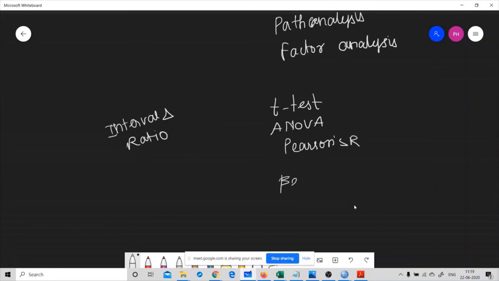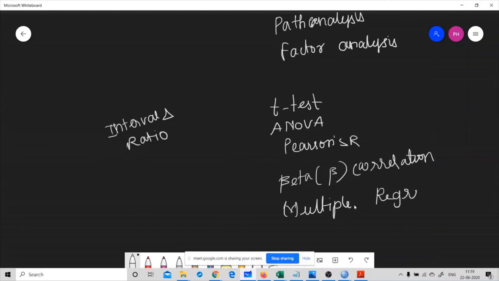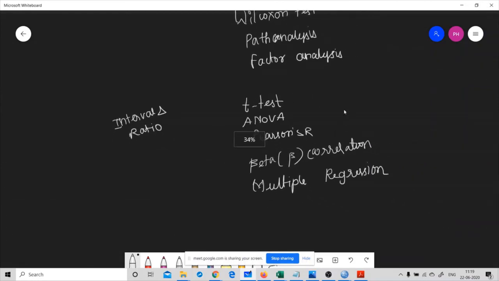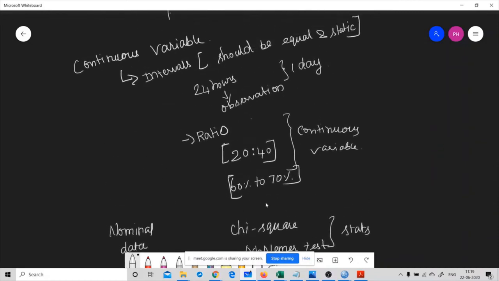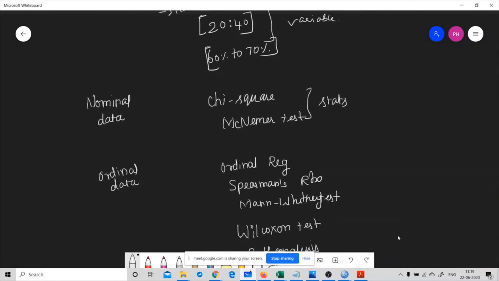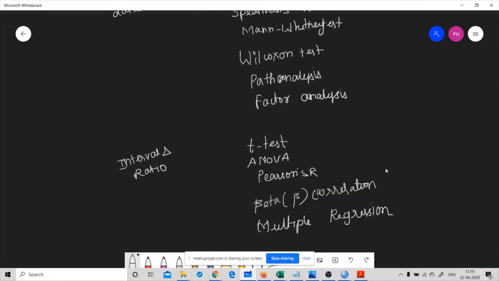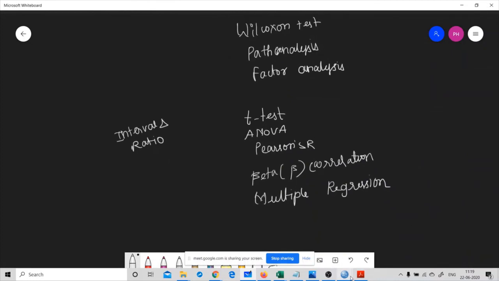Then partial correlation, then multiple regression. Okay. So based on the type of the variable, we can choose the statistical test for analyzing our data.